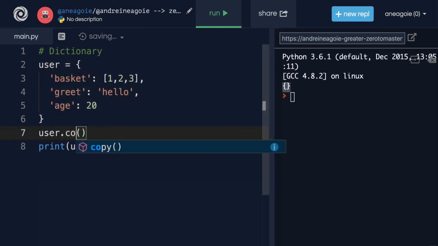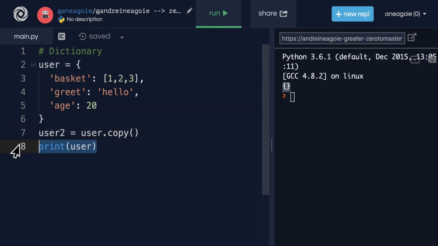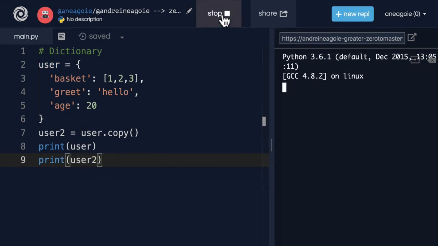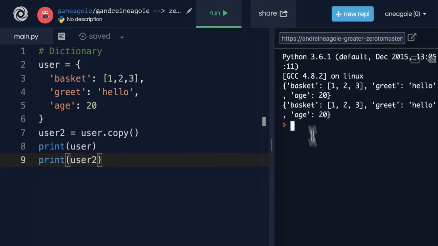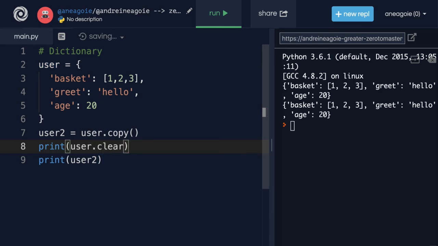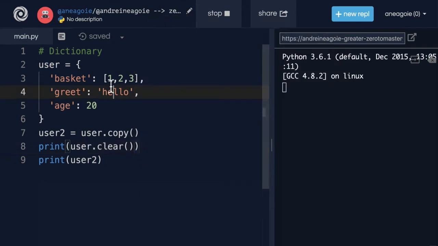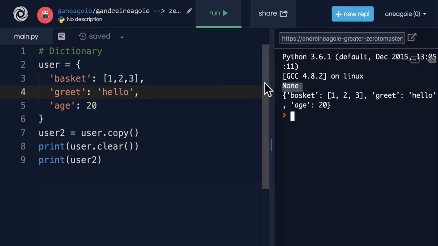What about copy? Well, a copy allows us to copy a user so that if I print user and user2 and I click run, I get 2 users, each with keys and values copied. But if I now clear the first user and I click run, the first user is empty, but because I've copied, the second user has the old information. And this is a concept that we've talked about before.